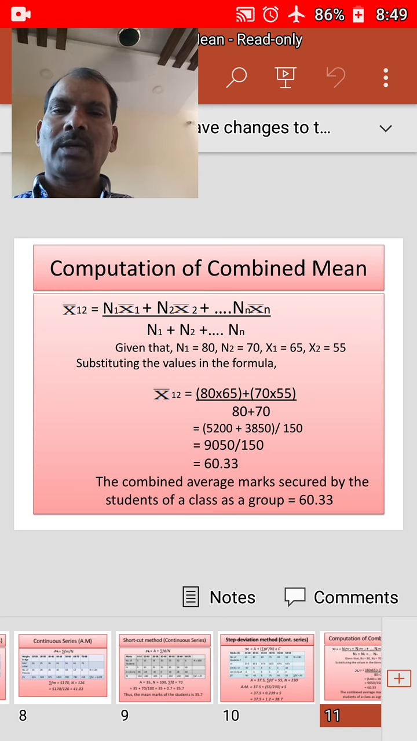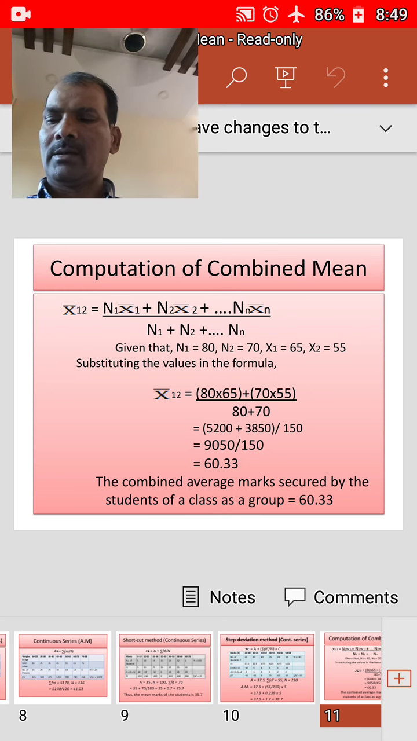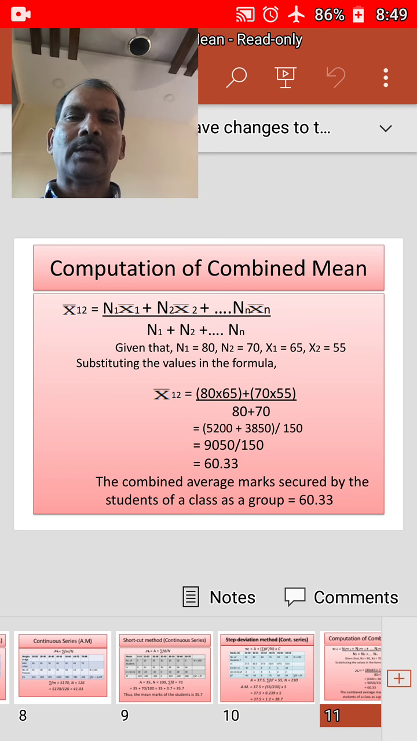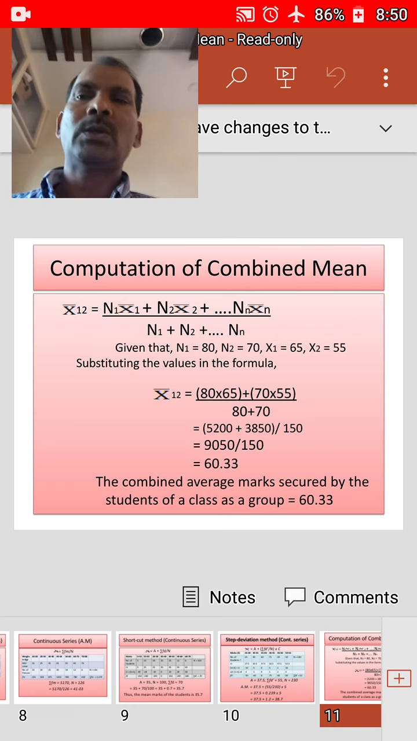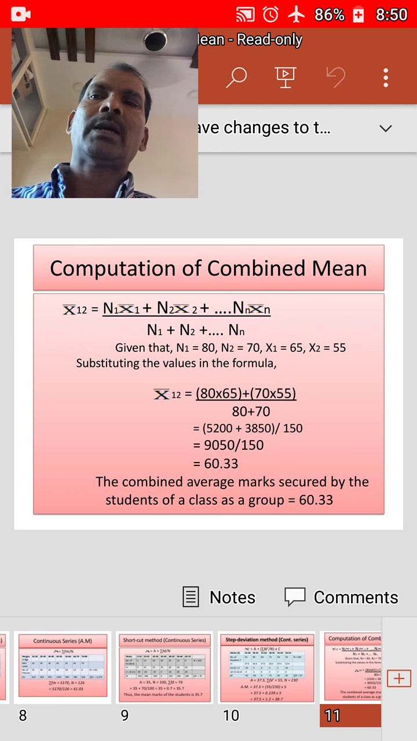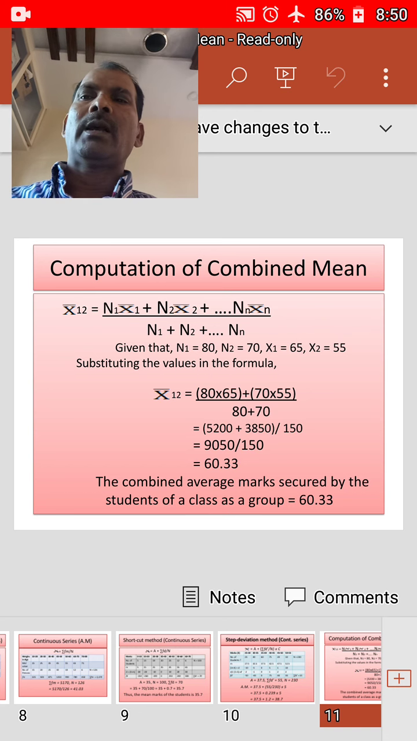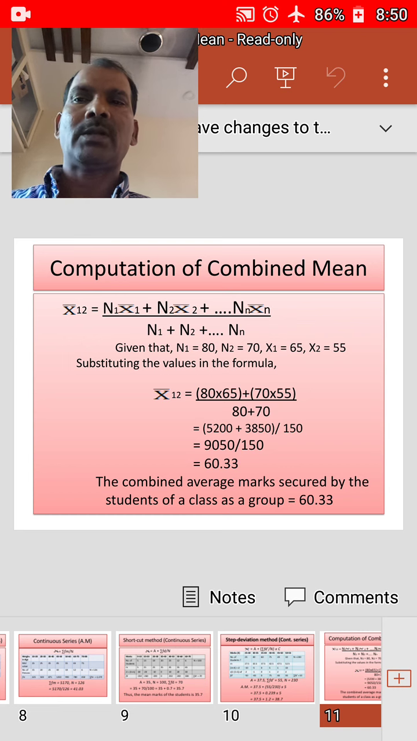That is, x bar 12 is equal to n1 x bar 1 plus n2 x bar 2 plus n3 x bar 3 and so on up to nn x bar n, divided by n1 plus n2 plus and so on up to nn. Where x bar 12 is equal to combined mean of all the groups under study, x bar 1, x bar 2 and x bar n are the arithmetic mean of various groups of data, and n1, n2, nn are the number of observations of various groups.